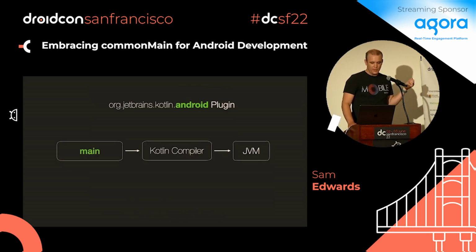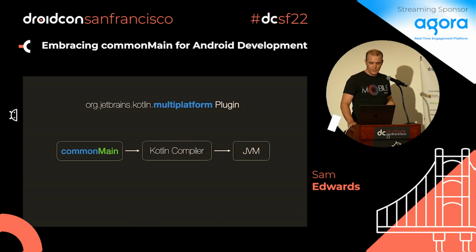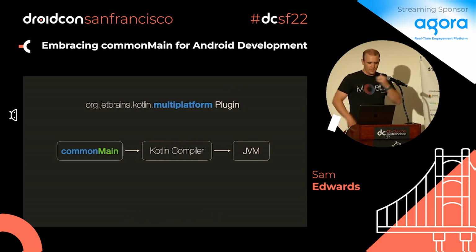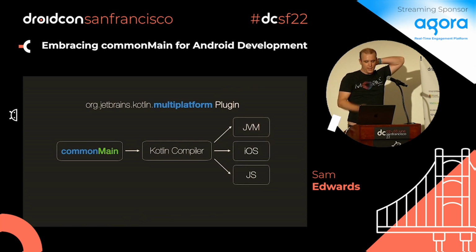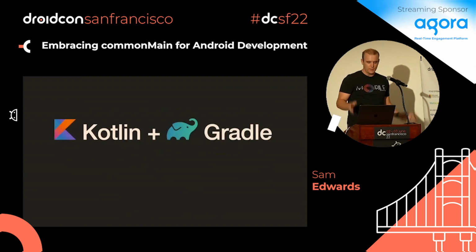Right now, if you use the Android plugin, you have a main source folder. When you compile it, it goes through the Kotlin compiler and generates Java class files. If you use the JVM plugin, that's actually what's happening underneath the hood for the other one. You have your stuff in main and you're bringing it over. But yeah, if you use the multi-platform one, then you have the common code that you can just point at the JVM. Or you can actually, like all those other things showed, point it at other multi-platform targets. So let's talk about how we can adopt this using some Kotlin Gradle plugins that I'm talking about here.